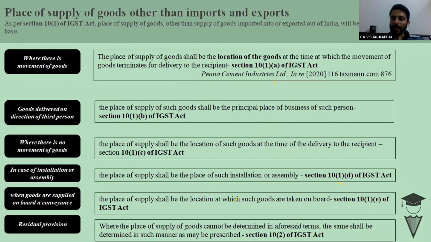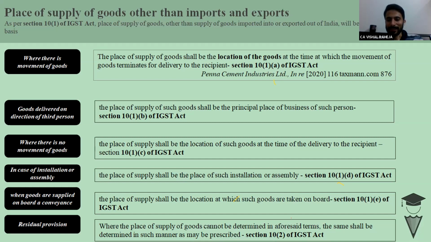So quickly understand what are the provisions relating to place of supply with respect to goods. Section 10 says, in case of supply of goods other than import and export, the place of supply shall be determined as follows. Section 10 only provides the place of supply of goods, but it excludes imports and exports. For determining imports and exports, section 11 would be there. Now we have to understand what section 10 says.